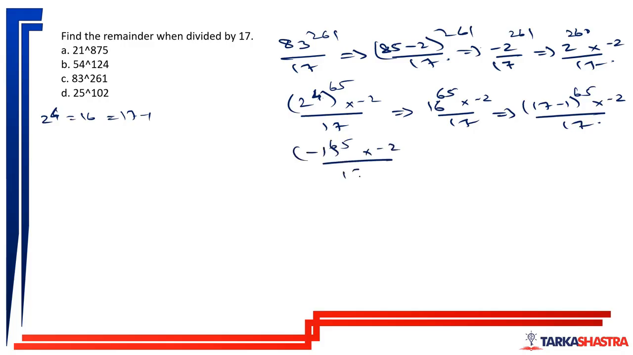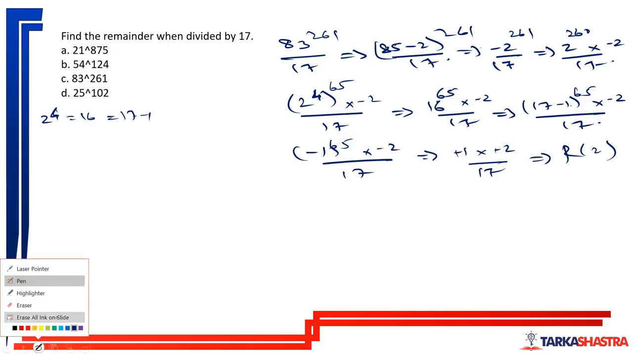can be written as the remainder of minus 1 to the power 65 into minus 2, which is nothing but minus 1 into minus 2, the remainder, which is nothing but remainder of positive 2. Minus minus is plus, so remainder will be positive. Okay, remainder will be positive.